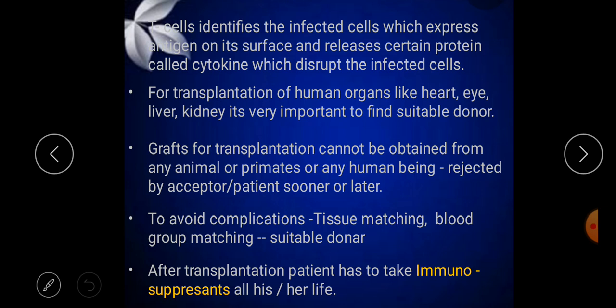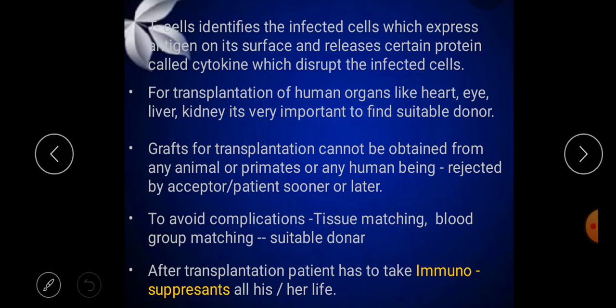For example, in the transplantation of human organs like heart, eyes, liver, kidney, it is very important to find suitable donors. Only with suitable donors can the transplantation of organs be done. The grafts cannot be obtained from any animal, primate or any human being, as they are rejected by the recipient patient sooner or later.